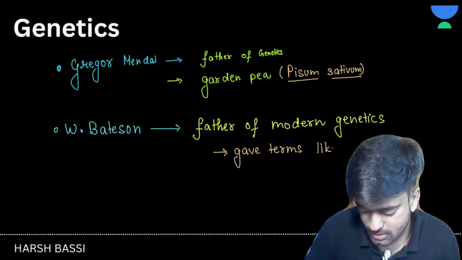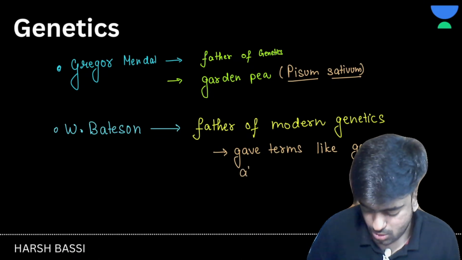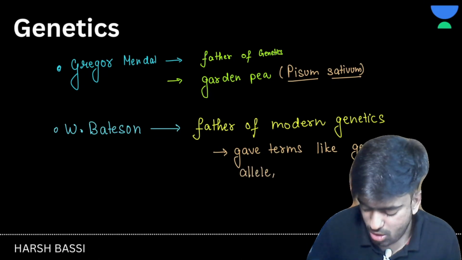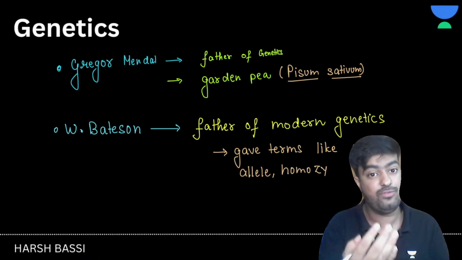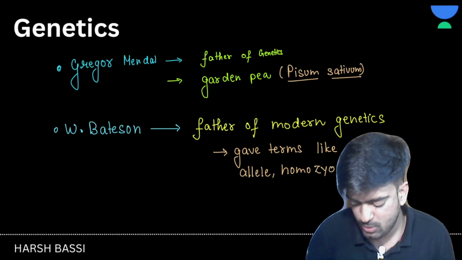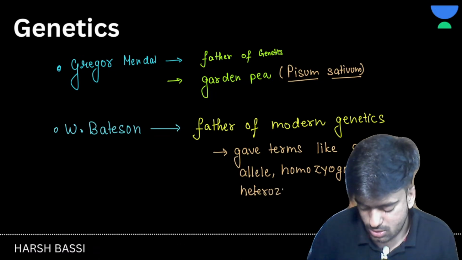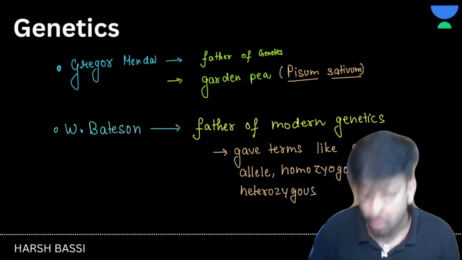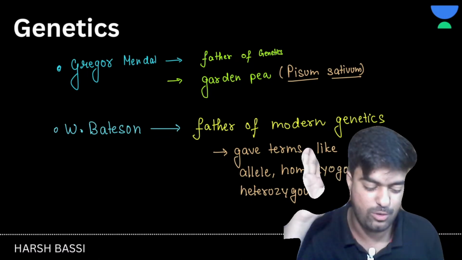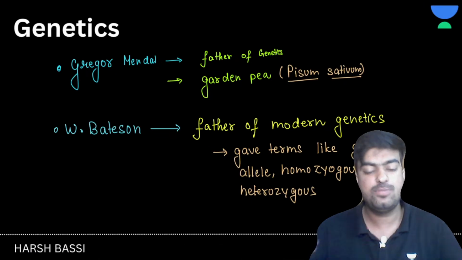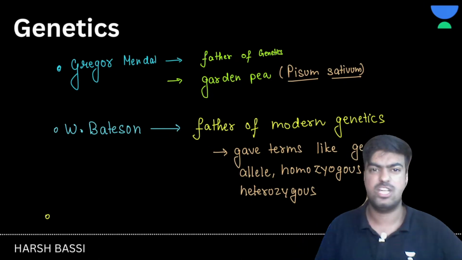So he gave terms like gene, allele, homozygous, heterozygous. All of these terms were given by this particular person whose name was Batson. Homozygous and heterozygous. So if I ask you, father of genetics, Mendel. Father of modern genetics, W. Batson. Right?